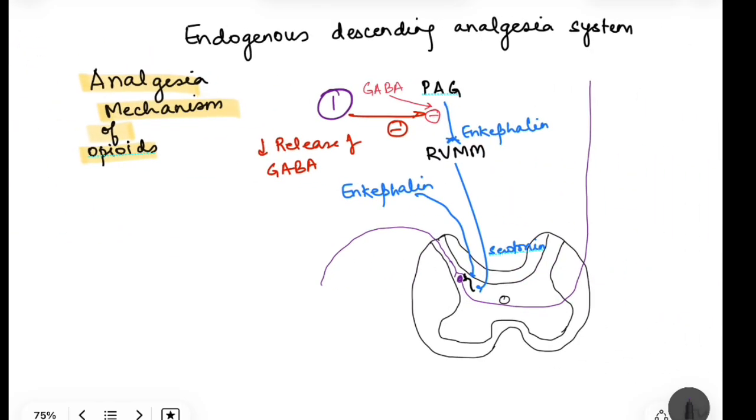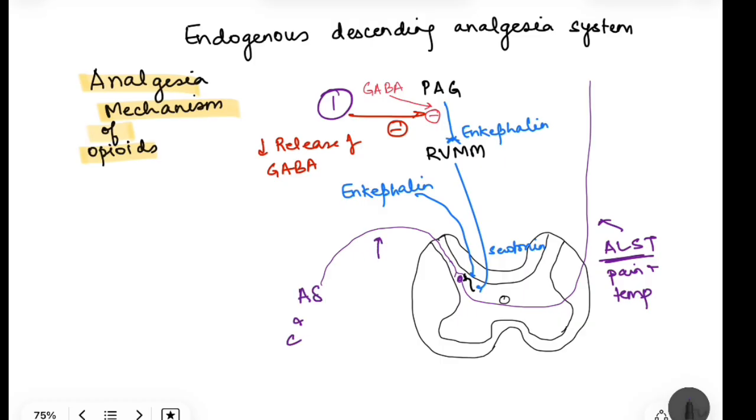Then for understanding this action of the opioids, we should know the endogenous descending analgesia system. In detail, I have discussed this system in my video on pain physiology, which you can check out if you want, but we will see it in short here. So here these purple lines which you are seeing are the anterolateral spinothalamic tract, which basically carries pain and temperature. Okay, and this arises from A delta and C fibers.